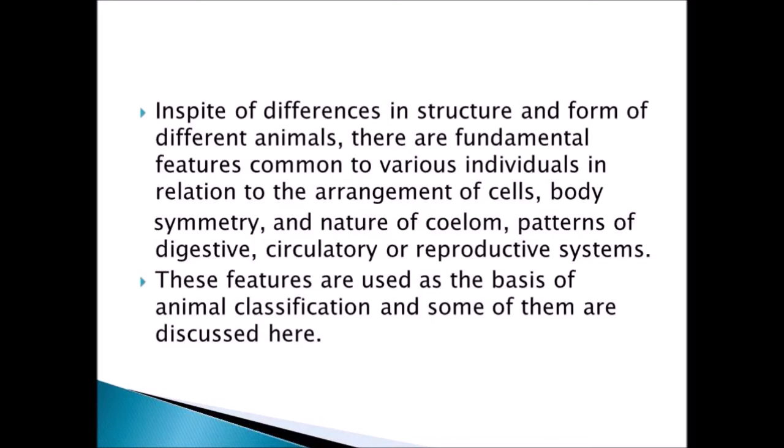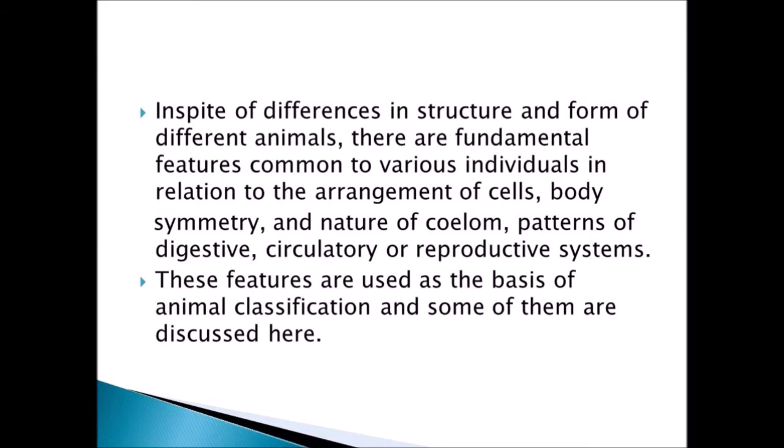In spite of all these different types of animals, some structures and forms are the same. So some features of the animals, even though externally they may look different, there are some criteria that may be common.